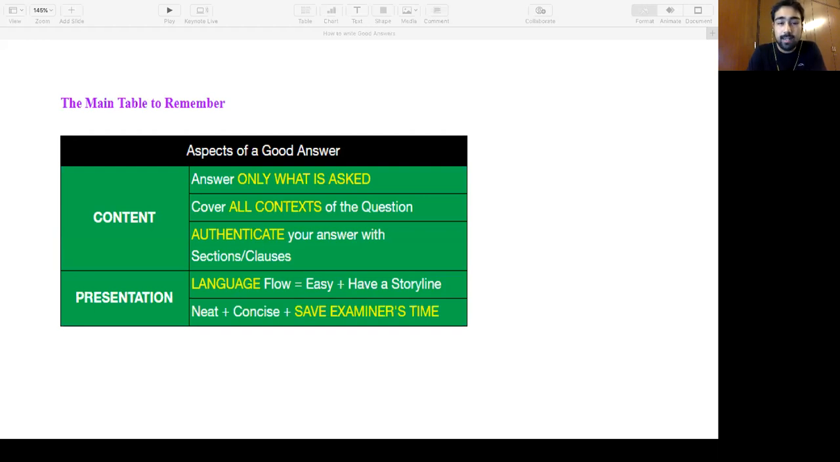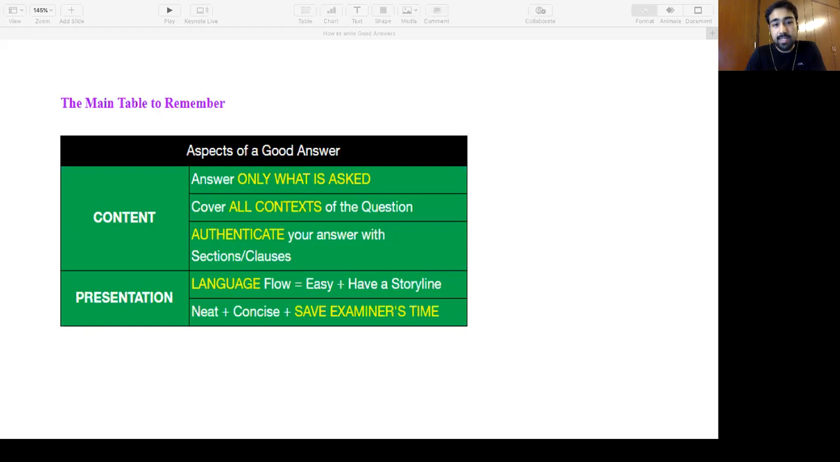The content should include three aspects. First is answer only what is asked. You do not have to go beyond what is asked. You are not there to show off your knowledge, that I know this NDS, I know that particular section of law. They're not asking you that. They have some specific section or sections or rules in that particular question. Focus on that only, because the examiner has 10,000s of copies to check. He or she does not have time. Please save their time. The mindset should be to save the examiner's time. So answer only what is asked, right?